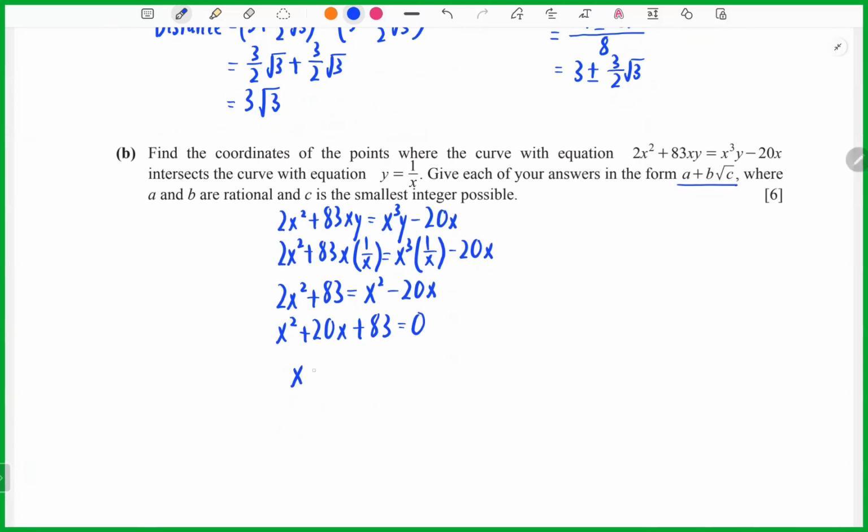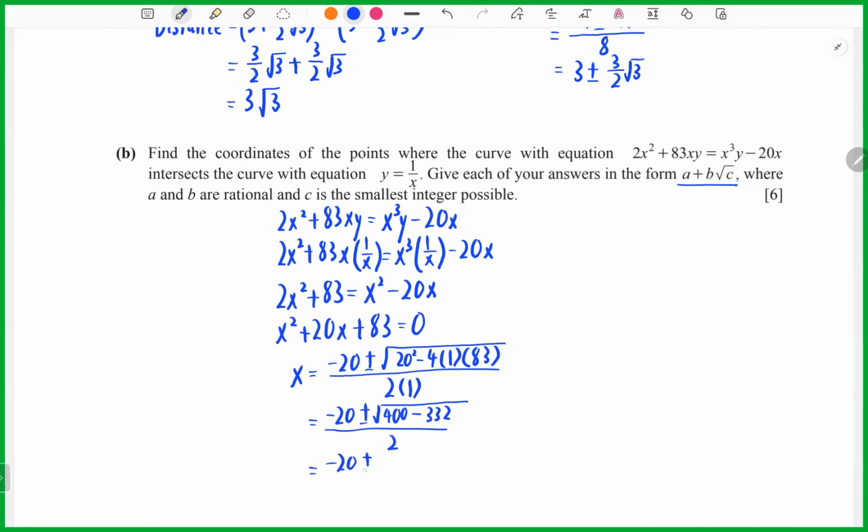So now I can take x equals negative 20 plus minus the square root of 20 squared minus 4 times 1 times 83, over 2, where a is 1. So now I can take negative 20 plus minus, here I will get the square root of 400 minus 332, over 2.